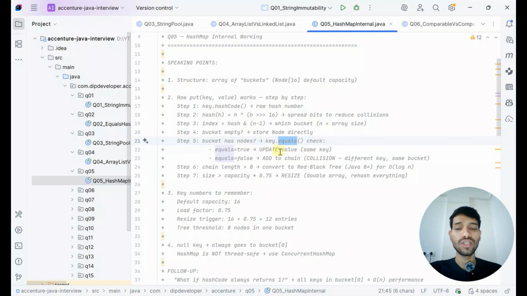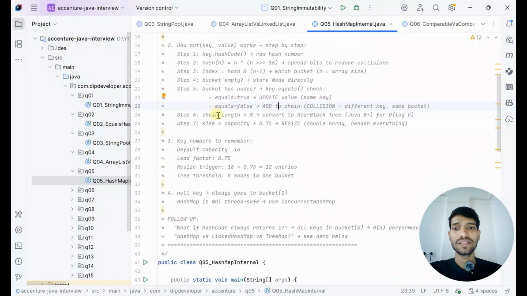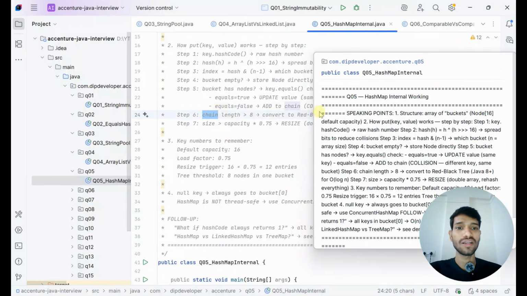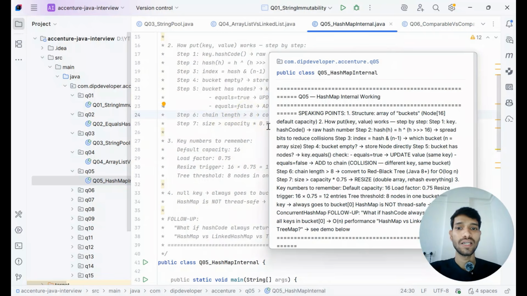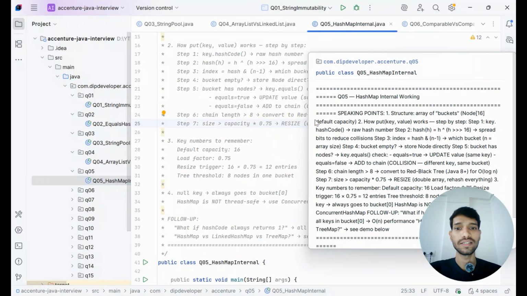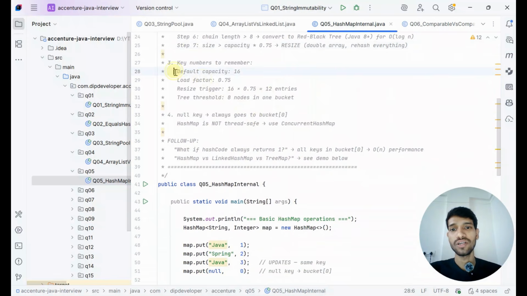Then it checks whether the particular key returns true or not. If the key is already present, it will return true, and then we update the value for that particular key. If it is false, then we add a new node to that particular chain. And if the chain is greater than 8, then it converts to a red black tree, which gives us complexity of log n. And if the size capacity is more than 75% used, then we will resize that.